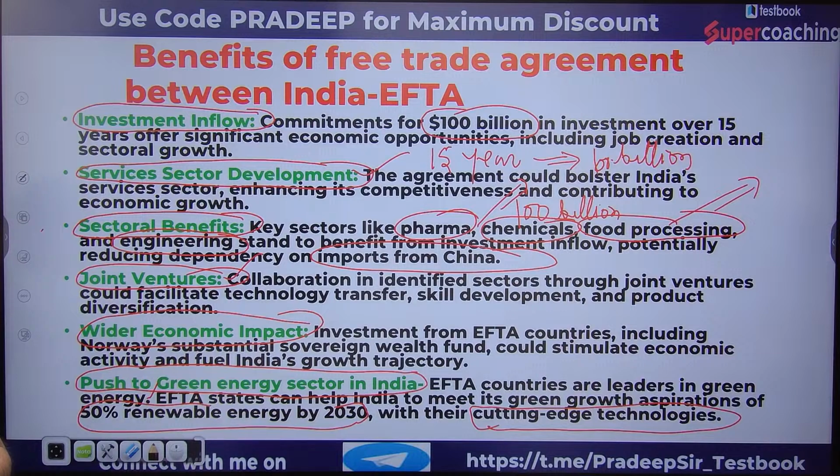And it is the target of India that by 2030, India will use renewable energy sources by 50%. And these nations can help India with this aspiration by transferring advanced technology.